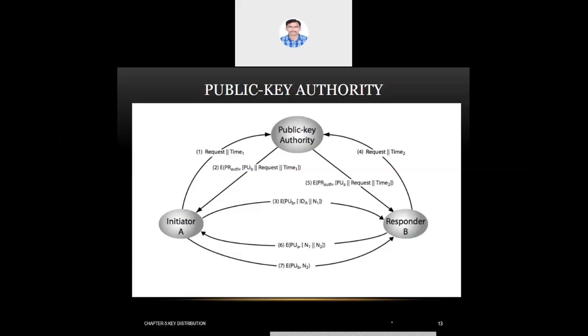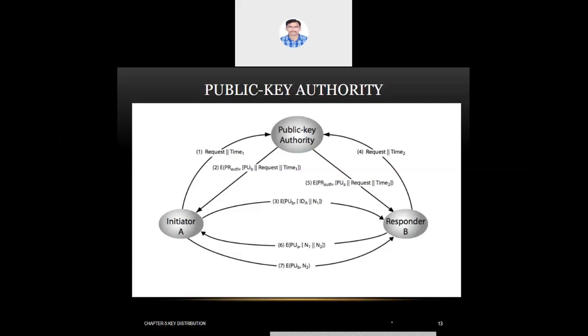The entire package has been encrypted by the private key of the public key authority, so it can be decrypted by A easily. So that message has been sent to A. Now A can decrypt the message which he got from the public key authority using the public key authority's public key. Then A gets to know about PUB after the second transaction.